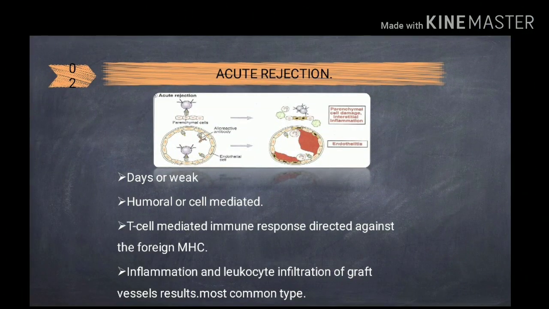Acute rejection. Days or weeks. Acute rejection usually begins after the first week of transplantation and most likely occurs to some degree in all transplants. It is caused by mismatches of HLA antigens, that is human leukocyte antigen, which is present in all the cells. A T cell mediated immune response is directed against the foreign MHC molecule, and inflammation and leukocyte infiltration of the graft result. It's the most common type of acute rejection.